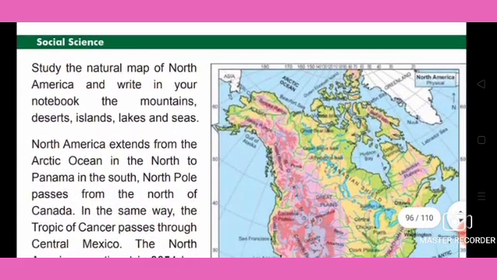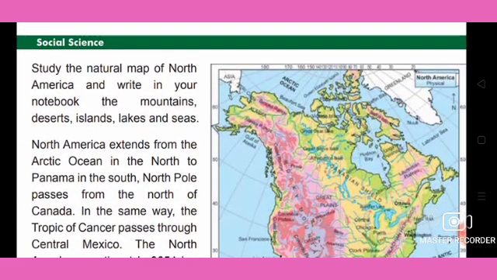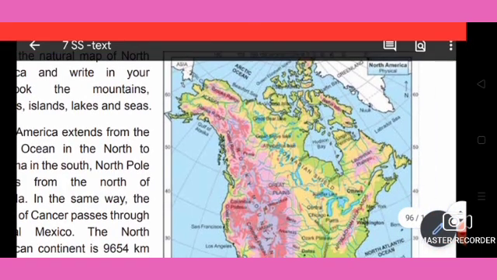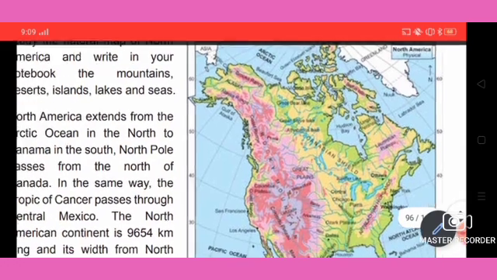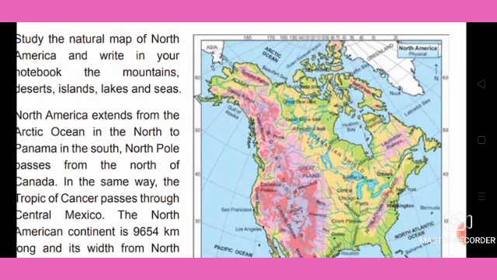Next page. Study the natural map of North America and write in your notebook the mountains, deserts, islands, lakes and seas. Here you can see the North American physical map. From the map you can locate where the mountains, deserts, islands, lakes and seas are.